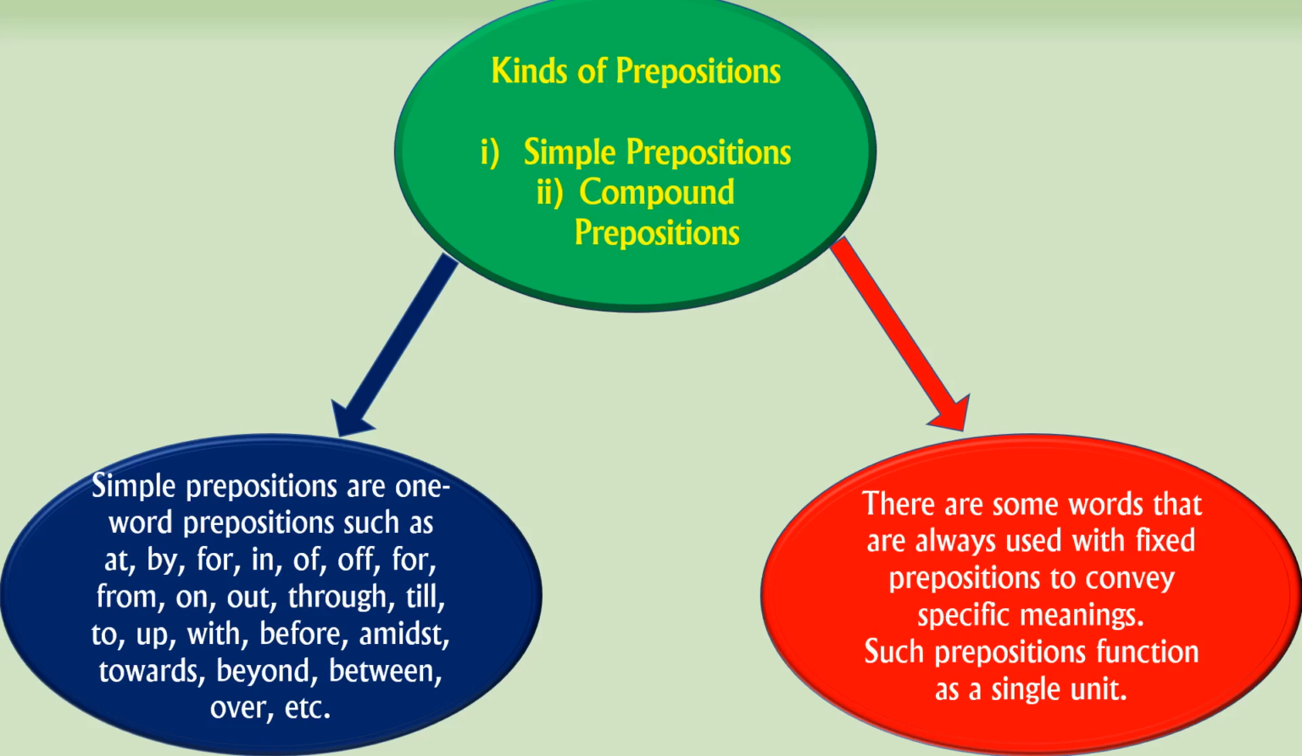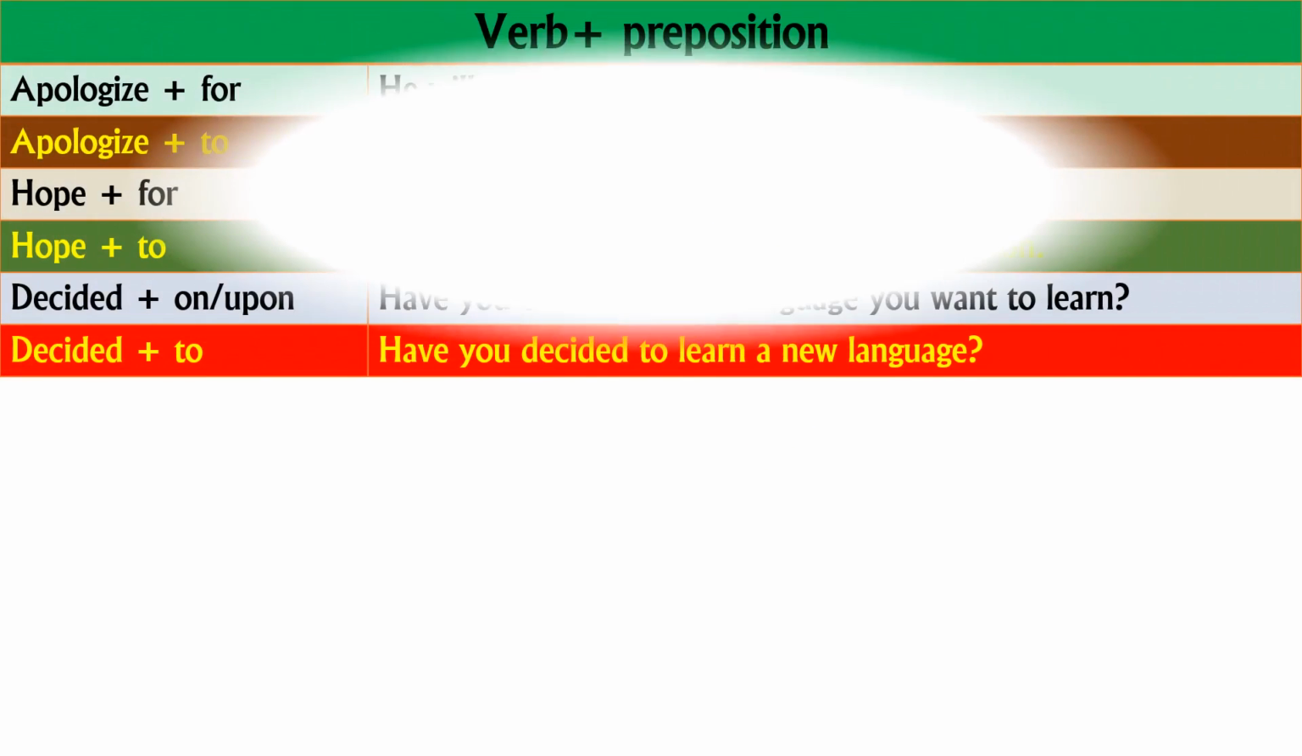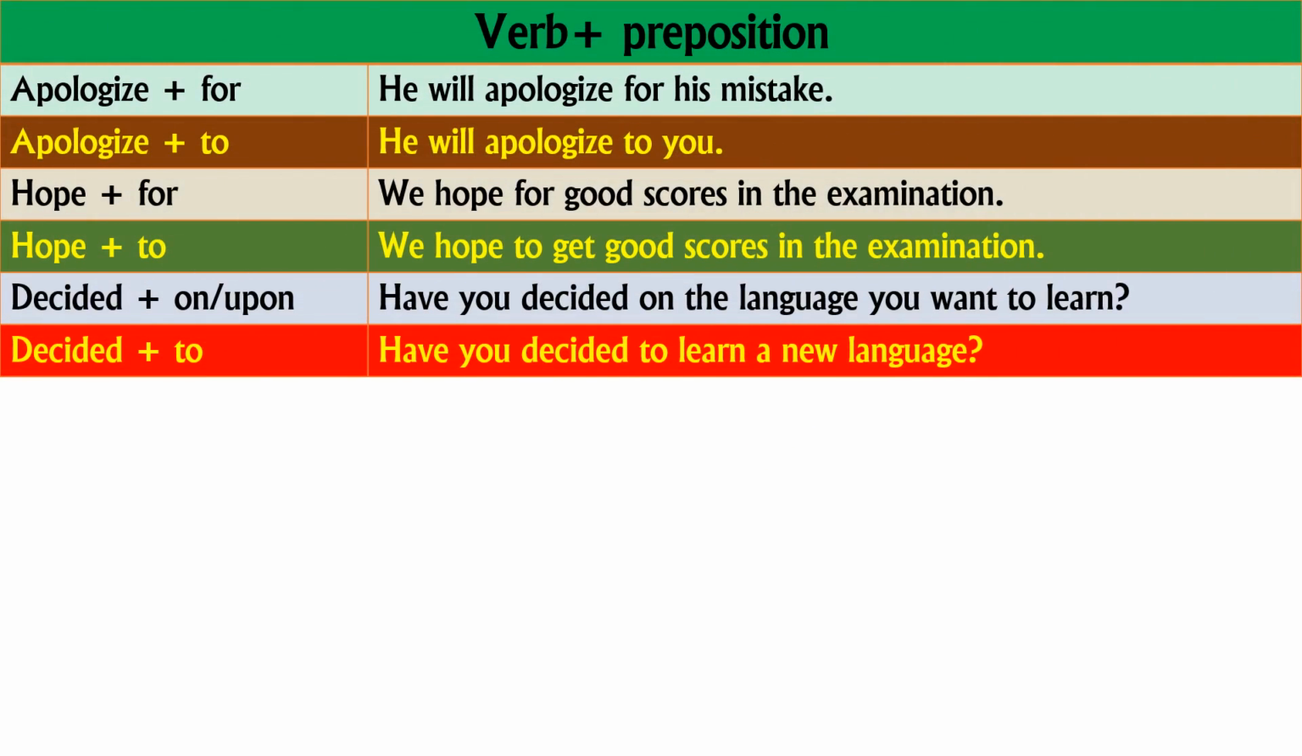The next one, verb plus preposition. So what is verb plus preposition? Sometimes we attach a preposition to a verb and use it together. So that is called verb plus preposition. So what are they? Look at that. Apologize for. He will apologize for his mistake. So apologize for is a verb with a preposition. Apologize is a verb. Both are used together with one meaning.